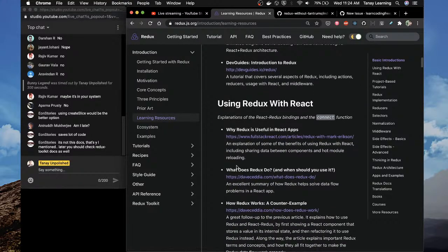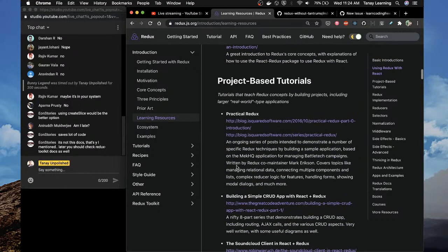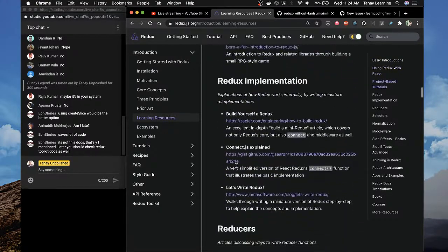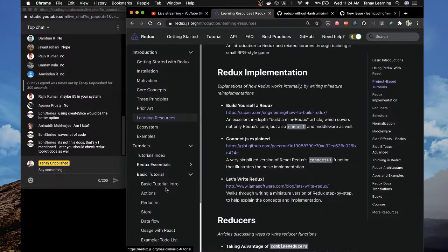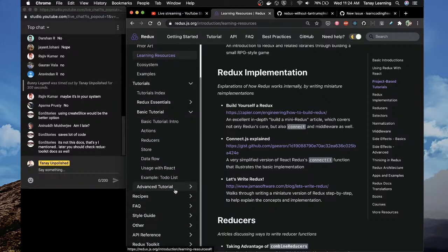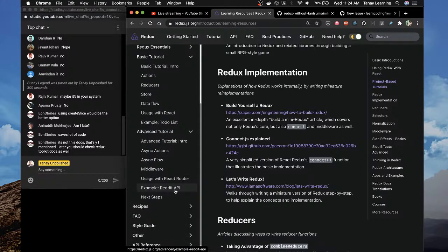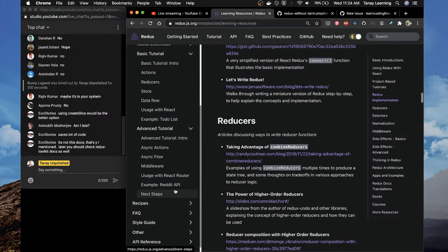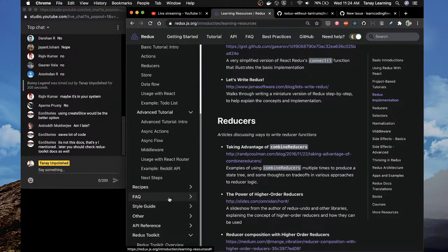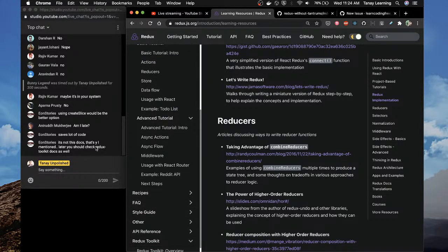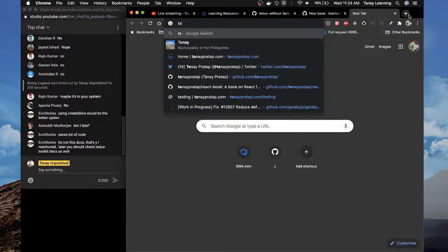So using React with Redux, why Redux is useful in React apps. My God, there are so many resources because it's an old project. So you will see a lot of things. But what I liked was, I think there was a tutorial here. Usage with React, to-do list, async flow. I think there was, where is it in Redux Toolkit? Let me see. He's saying it's not in the docs. That's why I mentioned later you should check the Redux Toolkit doc as well. Is it? It's not in the doc. So I remember reading it.